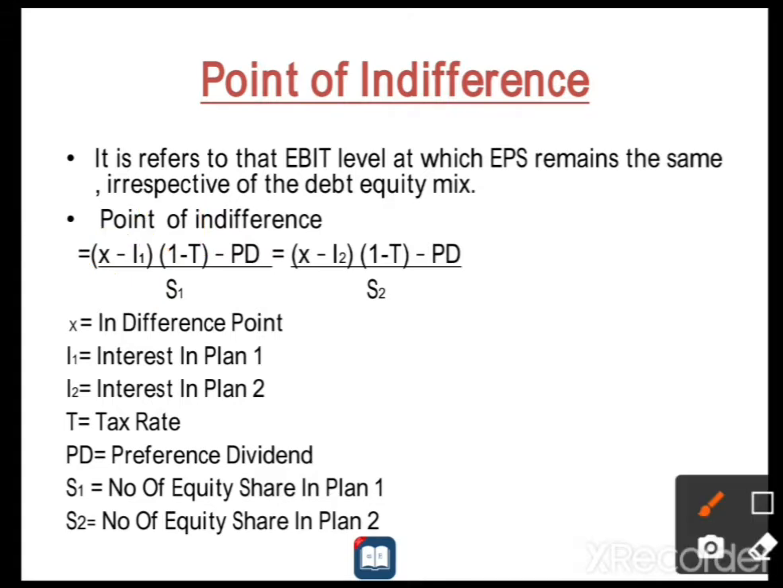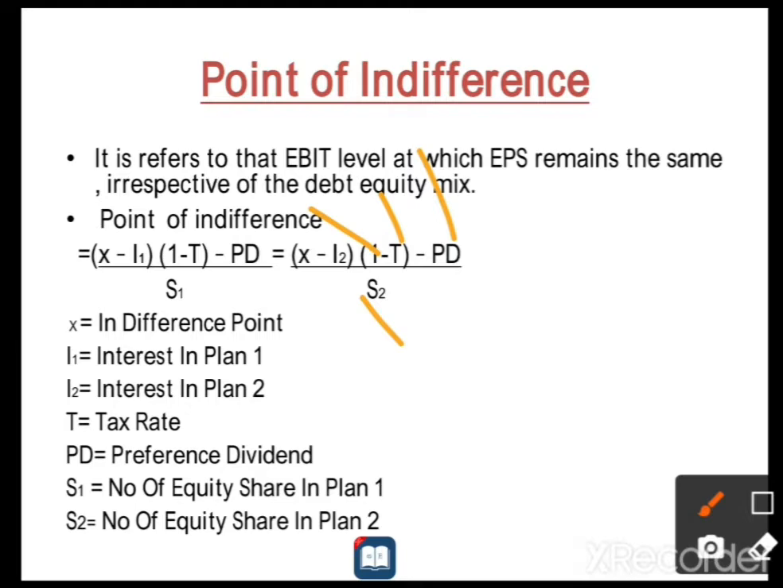(X minus I2)(1 minus t) minus PD, divided by S2. X means again the point of indifference in plan 2. I2 means the interest in plan 2. As you already know, interest is given to debentures and dividend is given to preference shareholders. Again, 1 is constant, t means the tax rate, which will be given in the problem. Next, PD means preferential dividend. S2 means the number of equity shares in plan 2.